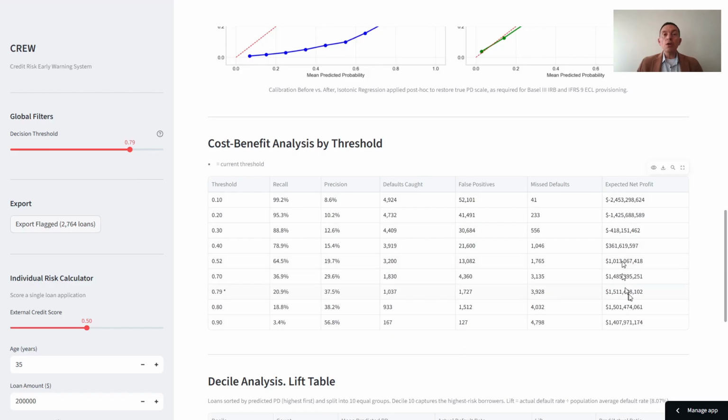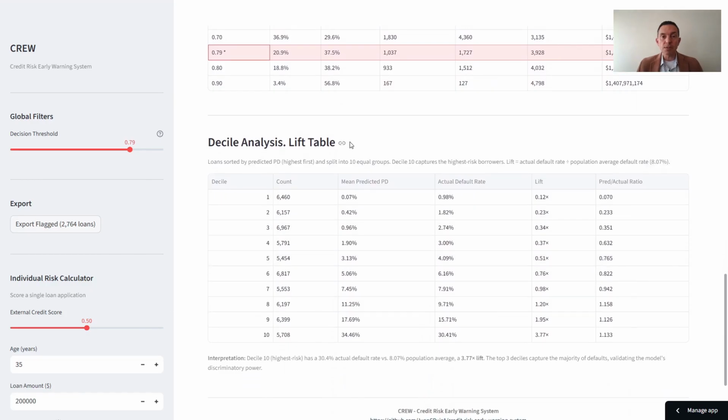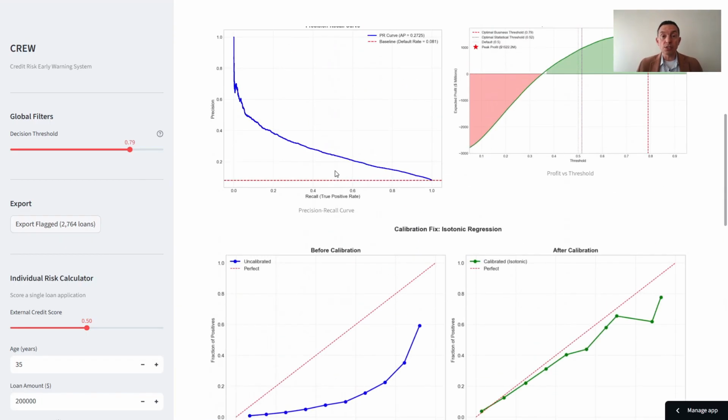Here is the full recall precision profit trade-off across 9 threshold options. The model finds this optimum automatically. The final check rounds out the reliability case. The monotonic progression is what a regulator wants to see.